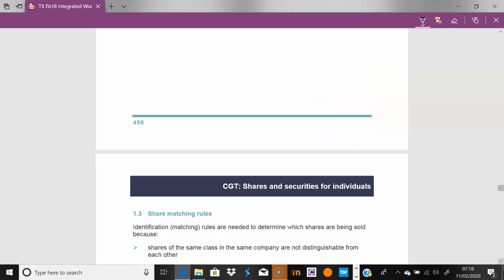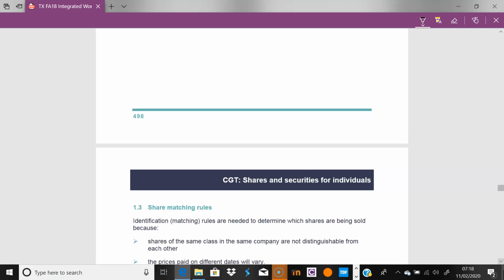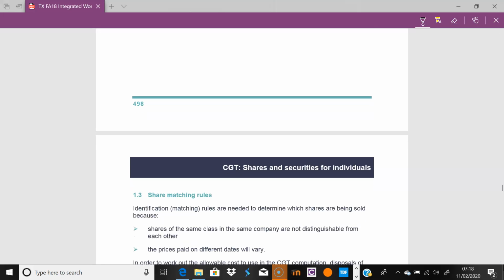Now the next rule here is this idea of matching shares. The share matching works like this. We could think of it like inventory, where we have first in, first out. What we want to try and do as best as we can is match the cost of certain inventory with the sale of that particular inventory. But everything gets mixed up by virtue of them just being shares.